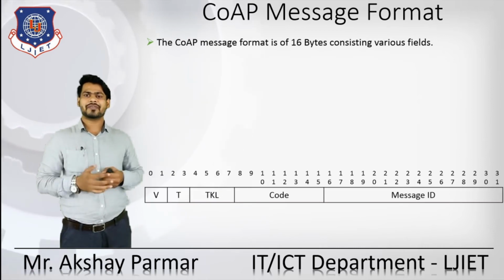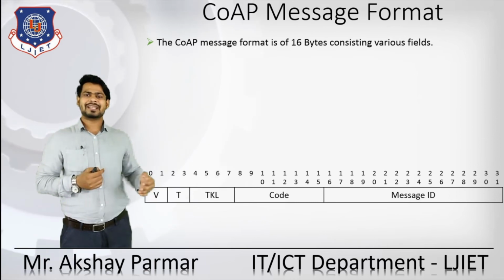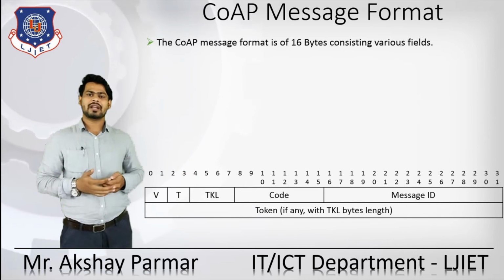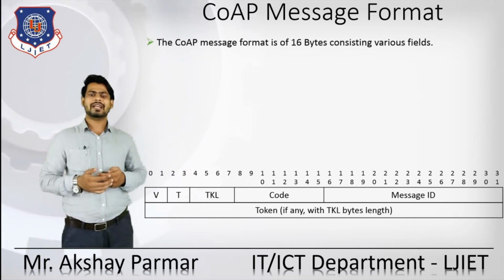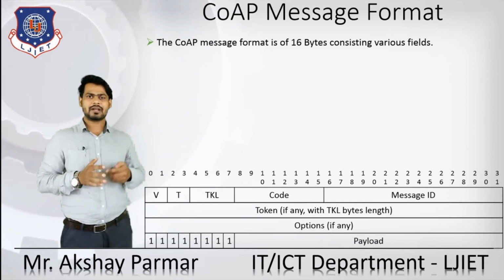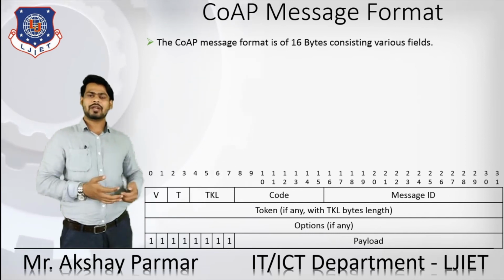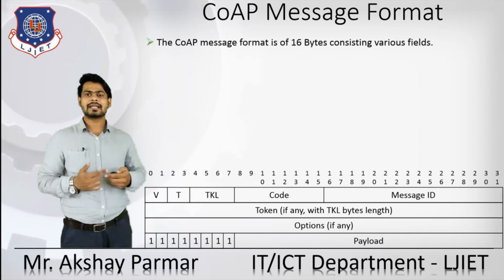There are various fields such as V, the version, the type of message, token length, code, message ID, and the token. If we require any kind of token, it is an optional field. After that, there is an options field. If we need any optional information, we need to include it there. And at the end, there is a payload. So let's see each field and what it indicates.